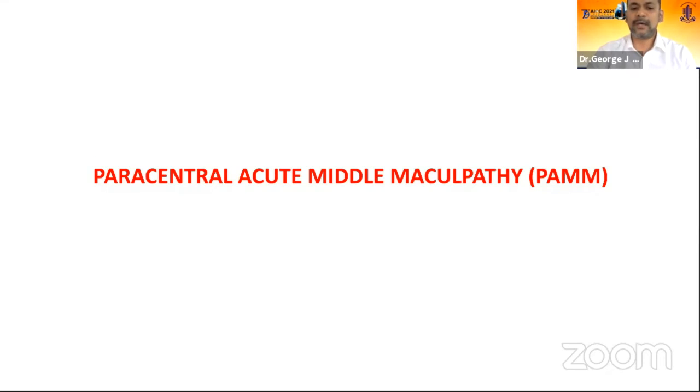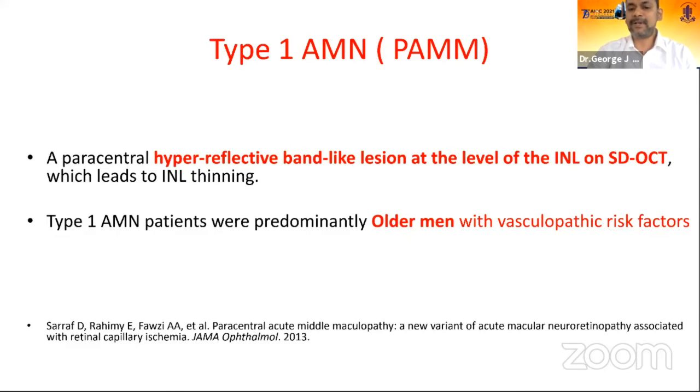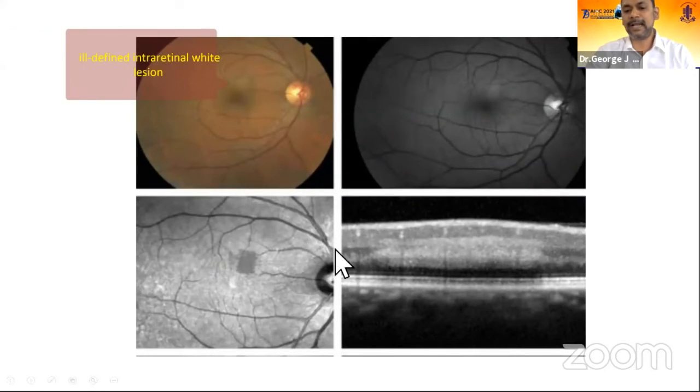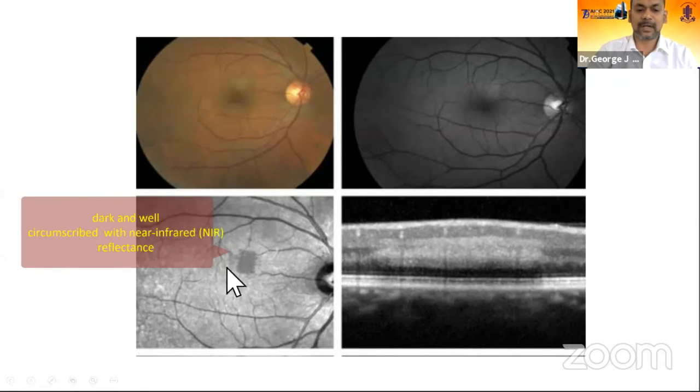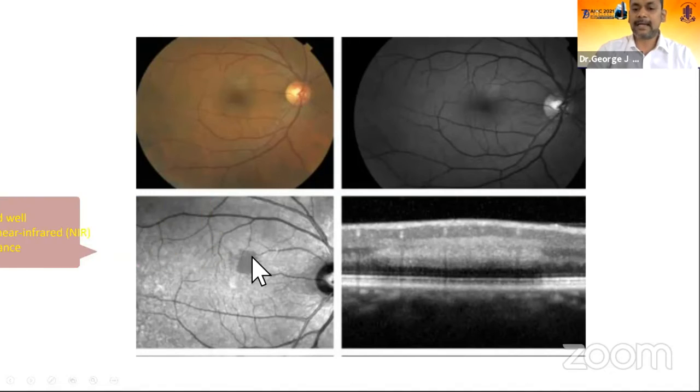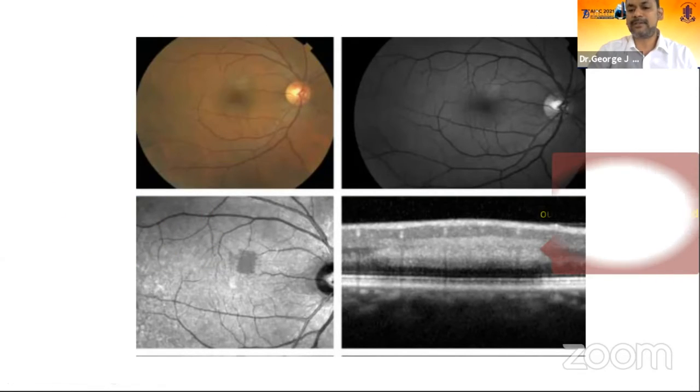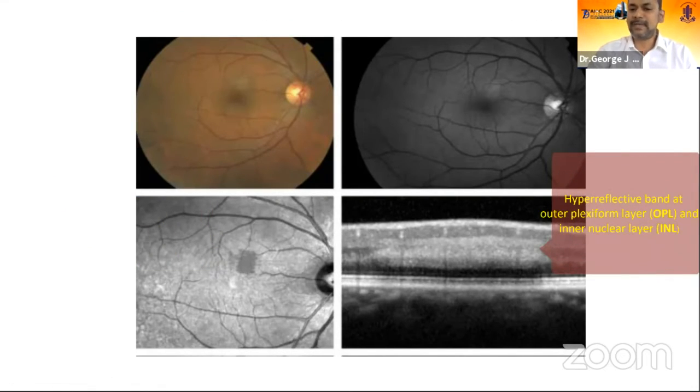So switching to vasculopathy now, that's a paracentral acute middle layer maculopathy or PAM lesion. It's a hyperreflective band that is seen in the middle layers of the retina, as you see here, usually seen in older men with diabetes, hypertension, all these things. So it's usually seen as an ill-defined intraretinal whitening, best appreciated on near infrared imaging as a well-circumscribed dark lesion. And now we know that it could be associated with ischemia to the retina.